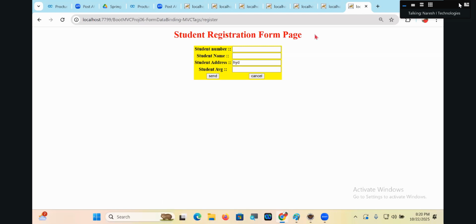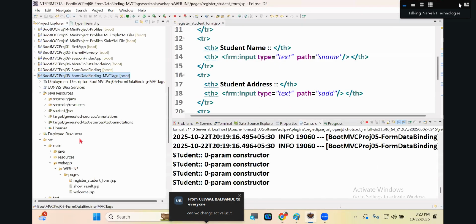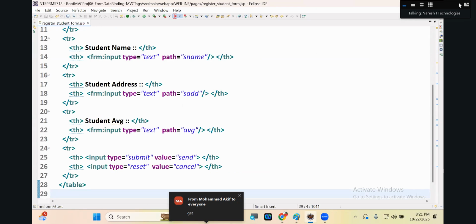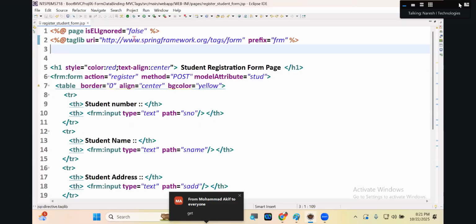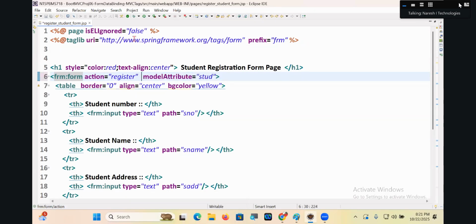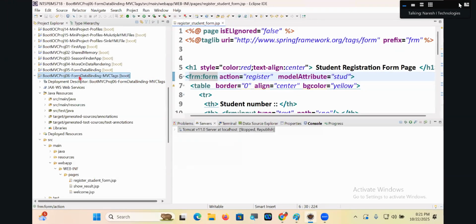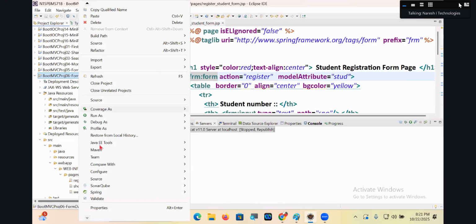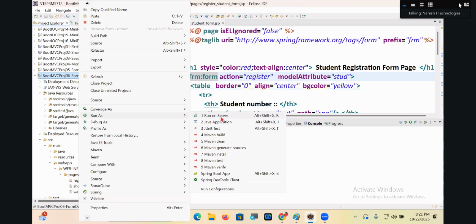One way is form launching with the model class object shown in text boxes. The other way is submission. In traditional HTML, guys, for a form page, if no mode is given, what is the default mode? Get, right? But for Spring MVC supplied JSP tags, if no mode is given, the default mode is post. And we are looking for post only. Do I need to give post separately, guys? No, it comes automatically. That means there is no need of giving this one separately.